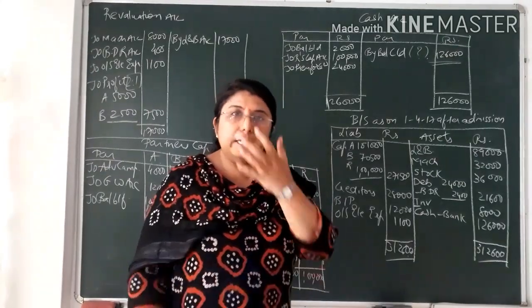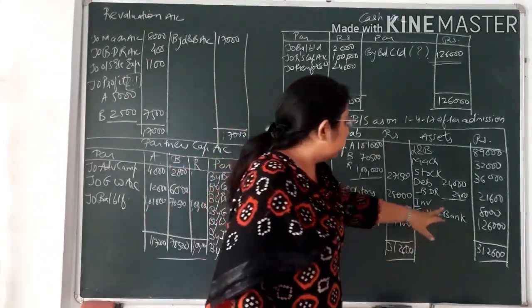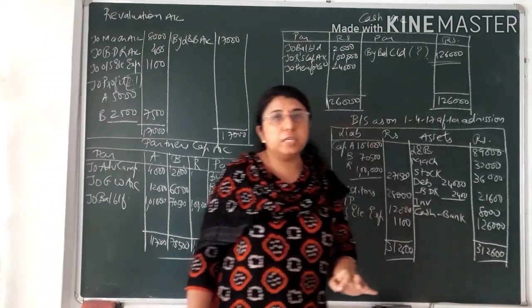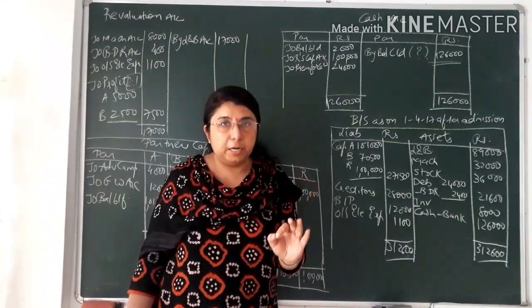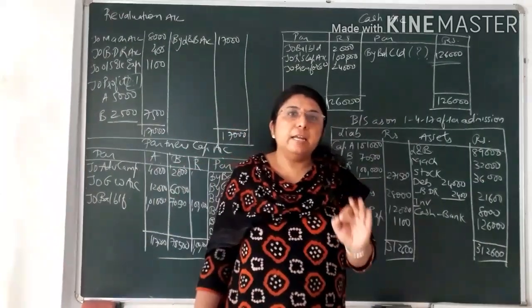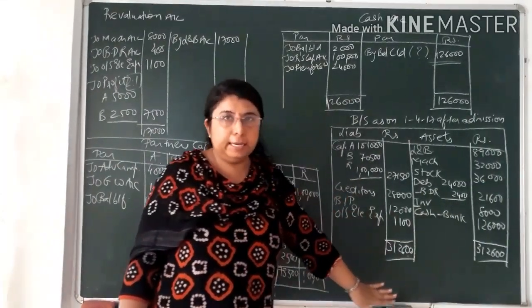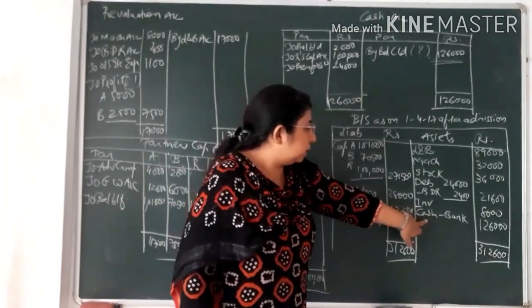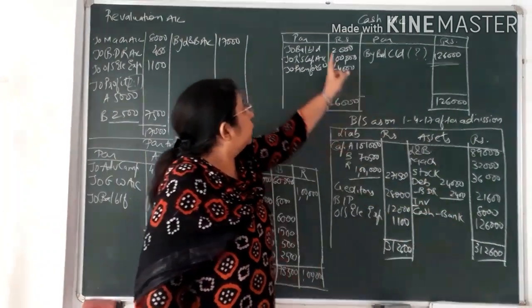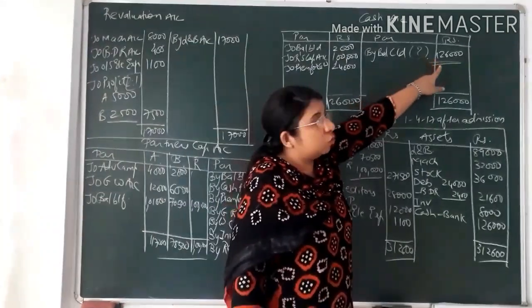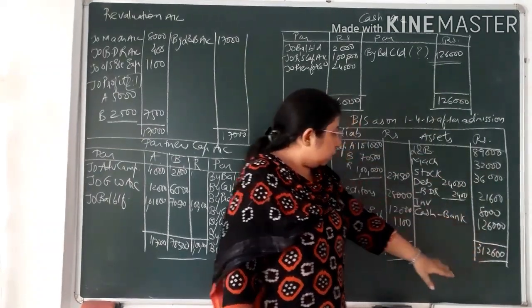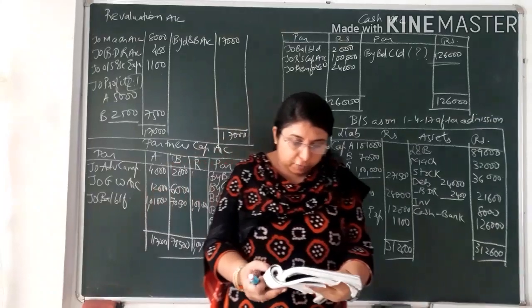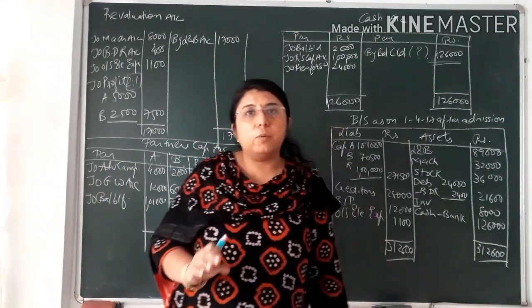Investment, you can see there is no adjustment, so as it is from the old balance sheet, that is 8,000. Students, you should see that no entry from the old balance sheet should remain. If any entry remains, then naturally your balance sheet will not get tallied. Now the last entry, that is cash in bank. Cash in bank, you will not write 2,000, you will write the new closing balance of cash in bank, that is rupees 1,26,000.